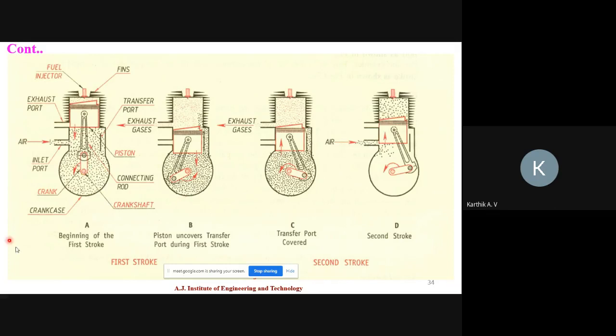Similarly, this cycle will work. This is the working principle of the two-stroke diesel engine, as well as the two-stroke petrol engine.